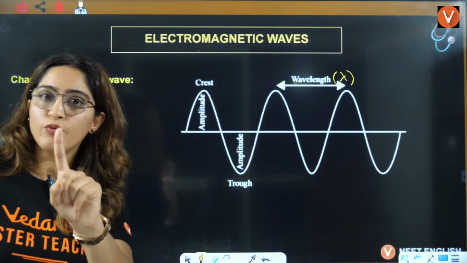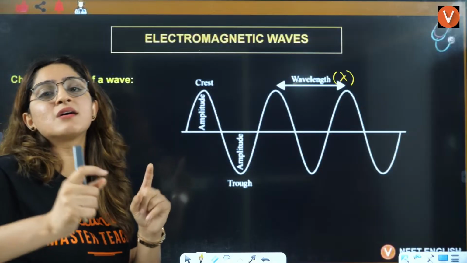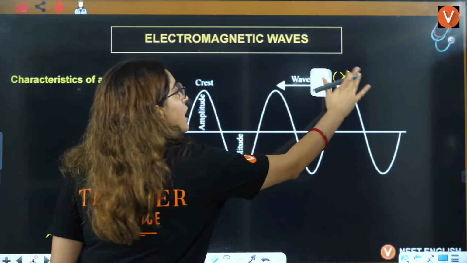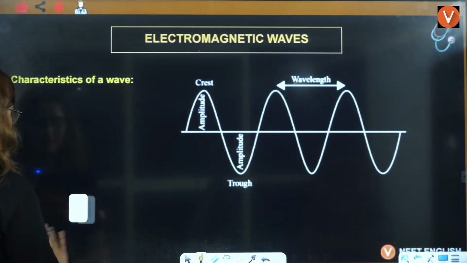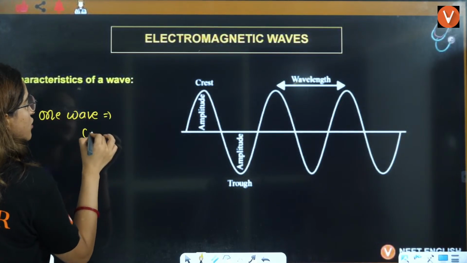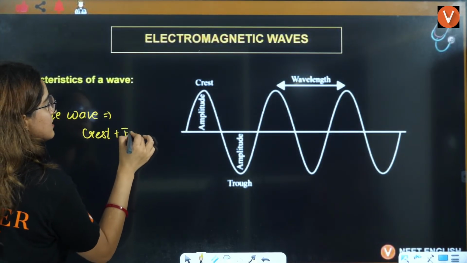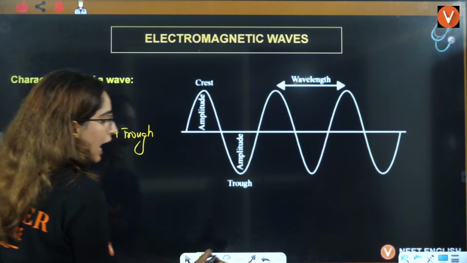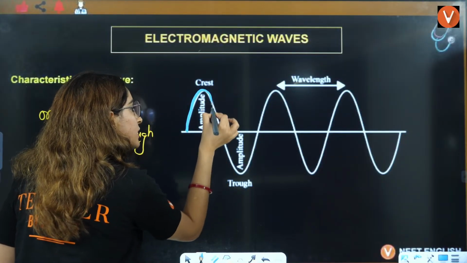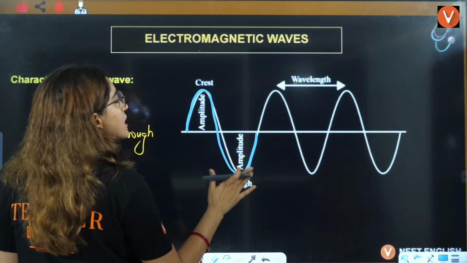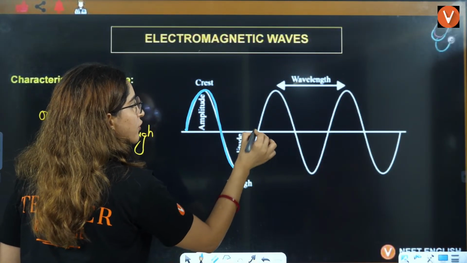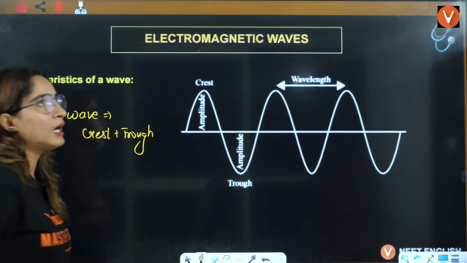And what is one wave? We are discussing that wavelength is the length of one wave, just one wave. One wave is crest plus trough. Crest plus trough together make one wave. If you see here, starting from here, then here, then here, this particular thing is going to make one wave.